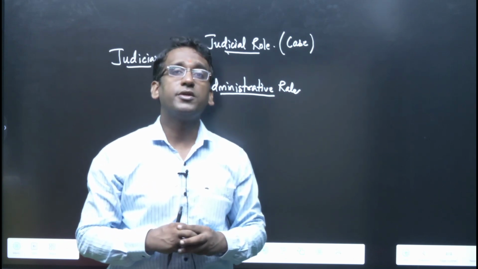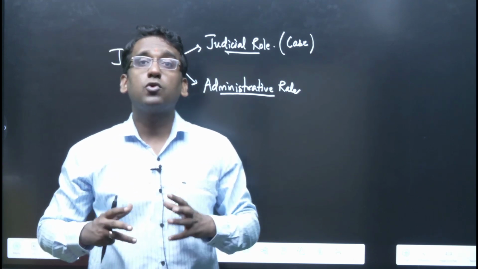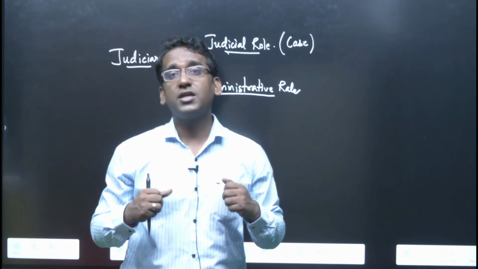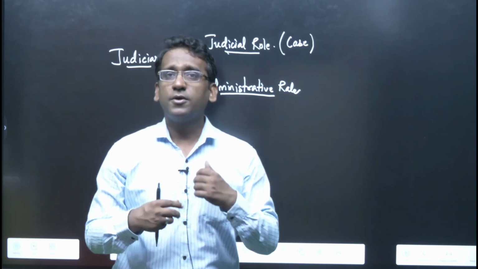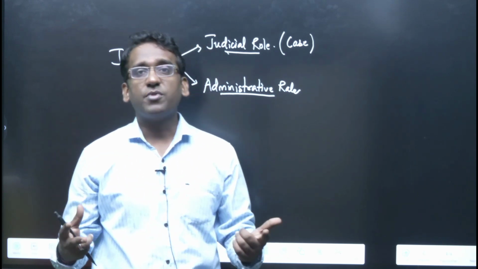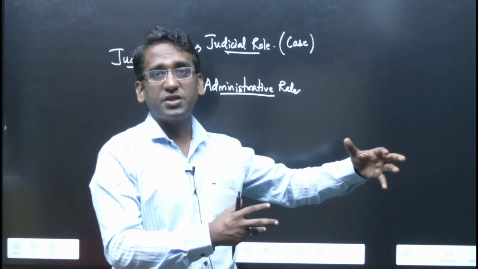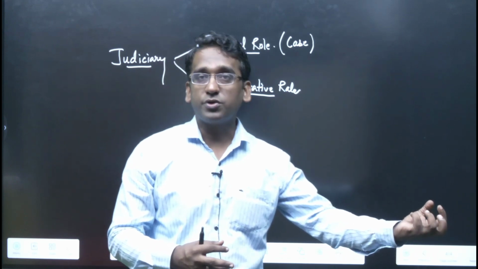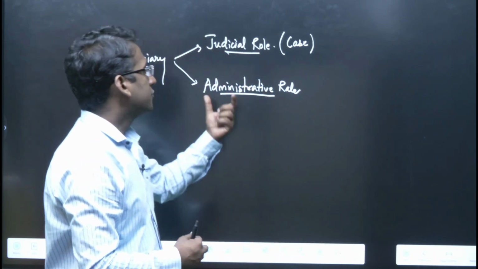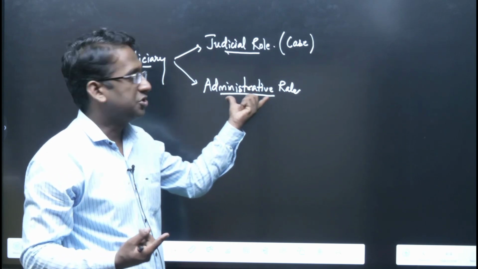The Supreme Court and High Court also perform the administrative role and appoint their own staff, like the staff members in the court as well as the mali or the drivers of the judges. They are recruited by the Supreme Court itself. Okay? So performing such a role is the administrative role of the judiciary.